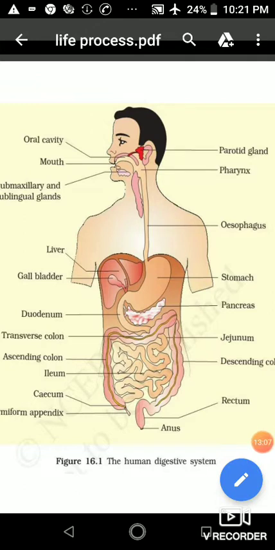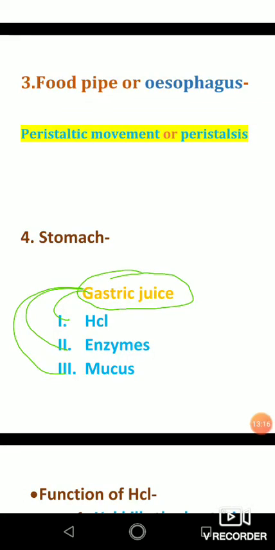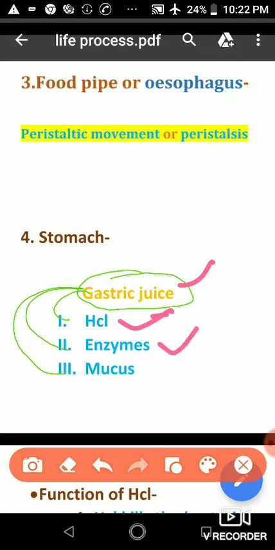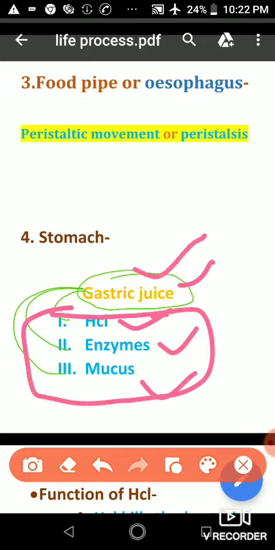Now what happens in the stomach? Actually the stomach secretes a juice that is called gastric juice. Okay, so the juice of the stomach is called gastric juice, and in this juice there are three things. First one is HCl, that is hydrochloric acid. Second one is enzymes, and third is mucus. So these three things are present in gastric juice, and gastric juice is secreted in the stomach.